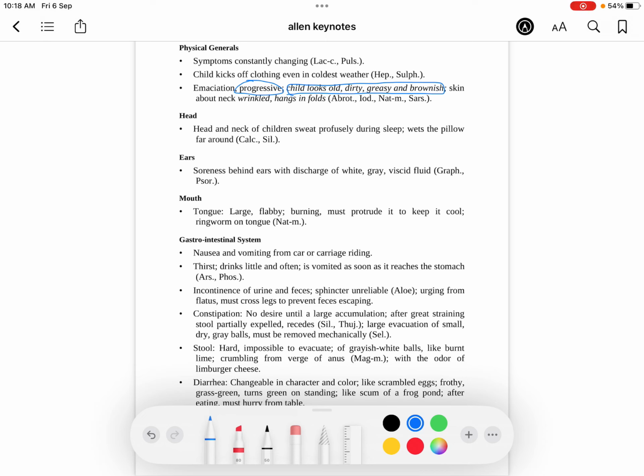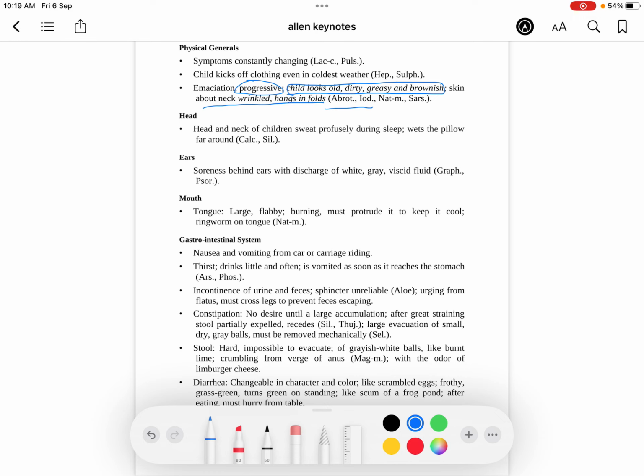The skin about the neck is wrinkled, hangs in folds. So Abrotanum, emaciation of legs; iodum, eating well but still emaciation; sanicula, dirty looking, emaciation progressive, continuously progressing, and the emaciation is more around the neck, it hangs in folds. That is sanicula, neck. Sanicula, neck; Abrotanum, legs; iodum, eating well, losing flesh, and having a ravenous appetite. Here also I want you to write the page numbers of iodum, that is 155, and write the page number of Abrotanum here, so that later you can go back.